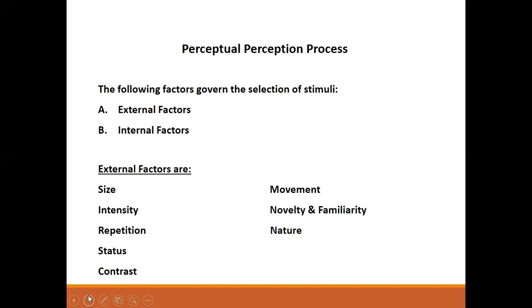Then nature. By nature, we mean whether the object is visual or auditory and whether it involves pictures, people, or animals. A video attracts more attention than still pictures. A picture with human beings attracts more attention than a picture with animals. Poetry attracts more than prose. So like this, the nature of the object is visual. If it is visual, then it will get more attention. So these are the external factors which govern the selection of stimuli.